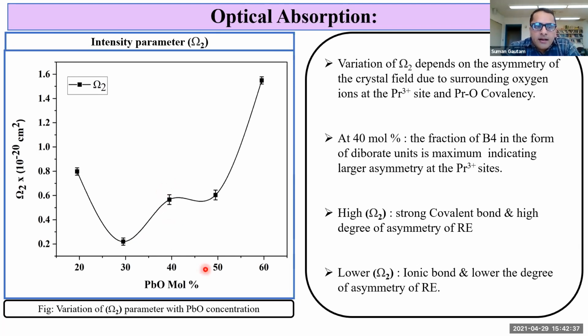And the highest value of omega-2 is obtained at 59.5 mole% of PbO. It indicates the formation of strong covalent bond and high degree of asymmetry of rare earth ion. So the variation of omega-2 depends on the asymmetry of the crystal field due to surrounding oxygen ions at the praseodymium sites and Pr-O bond covalency.